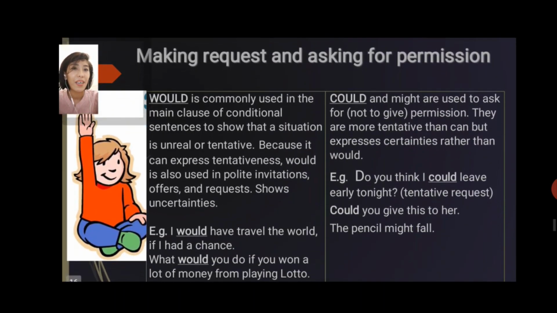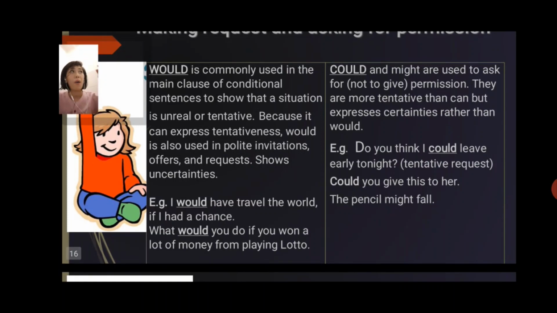Next. So when I say may, we are expressing or asking permission from someone higher or older than us. Unlike can, which is for someone who has the same status as us or someone lower than us, it's an informal way of asking permission. Now, let's proceed to would and could.